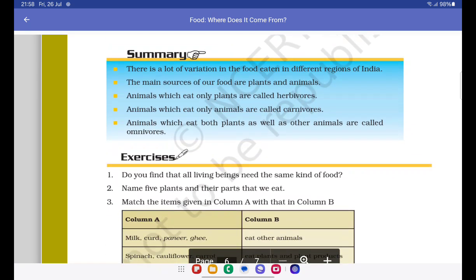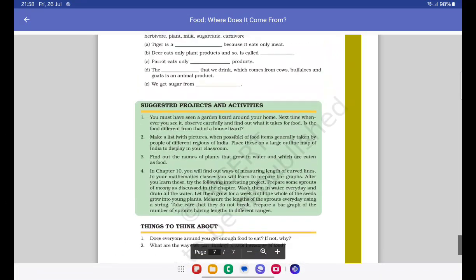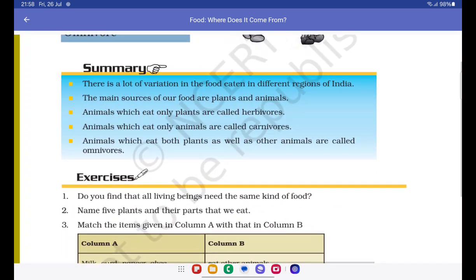You can read the summary here. There is a lot of variation in the food eaten in different regions of India, of course, and you should answer by writing down the reasons. What are the reasons why there is a lot of variation in the food eaten in different regions of India? It could be the geographical location. The different geographical regions in India make different kinds of food suitable for different kinds of regions. I mean, you can't really grow paddy and grains in the hilly areas.